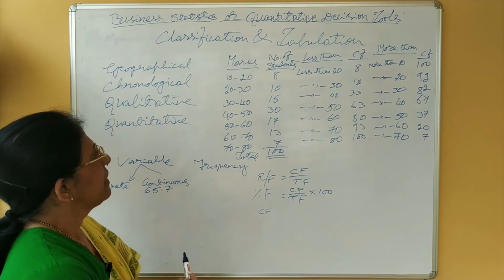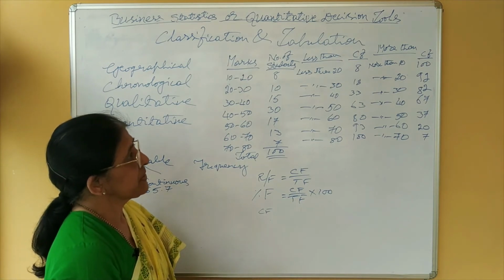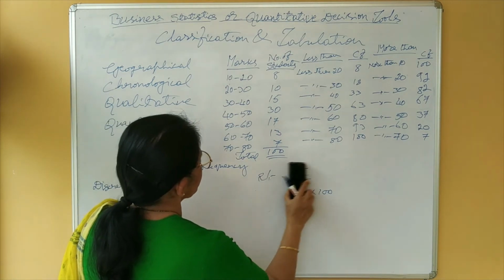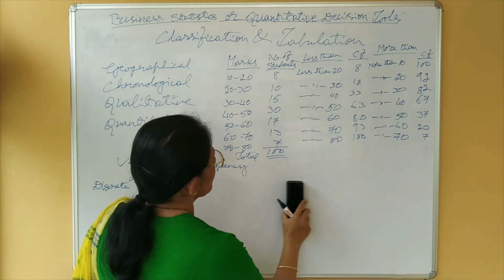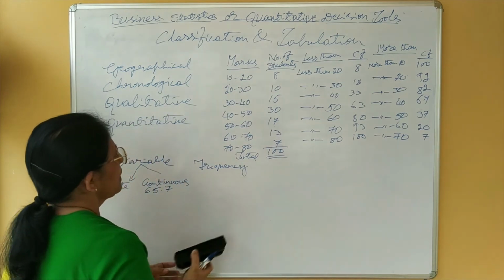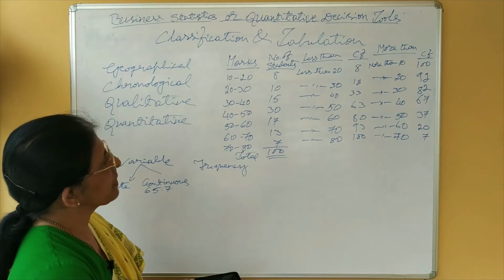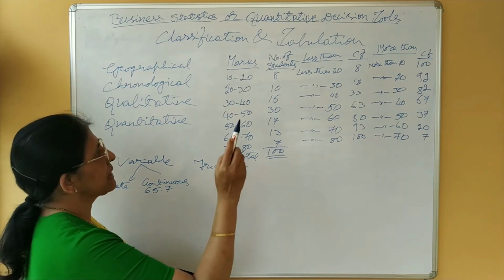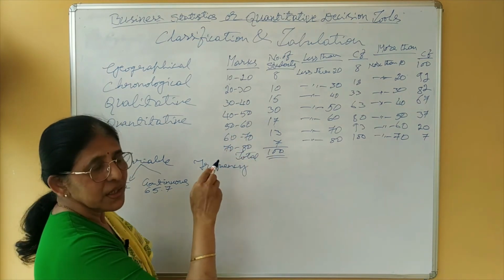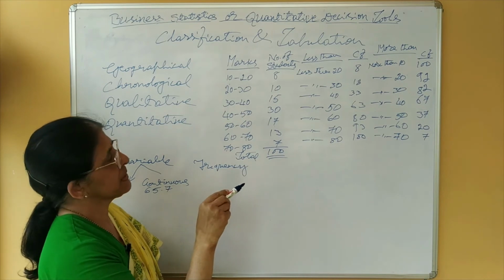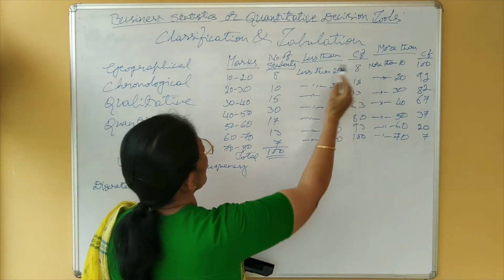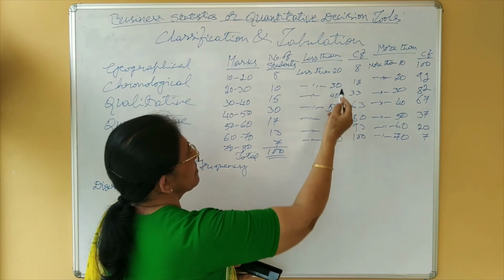Now, in the examination, usually you may be given the problem as less than or more than. In that case, there is a necessity to convert this less than into simple frequency. Here we have gone on adding.